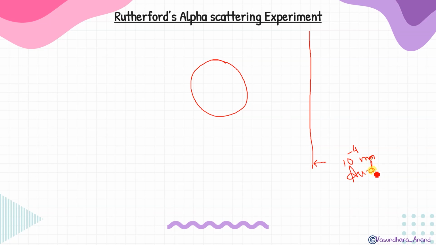So I just want to ask why he took only the gold atom and gold foil, why not any other element, atom, or foil. He bombarded some alpha rays.